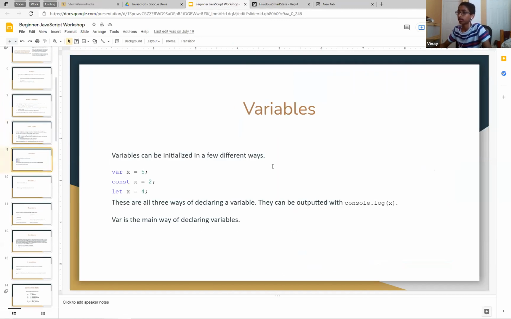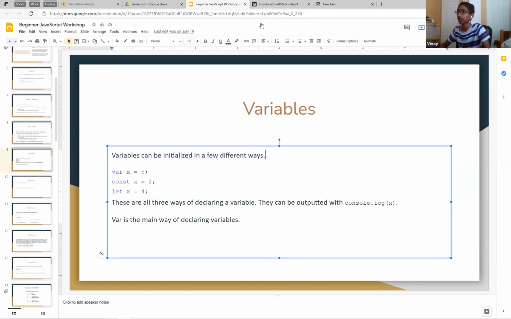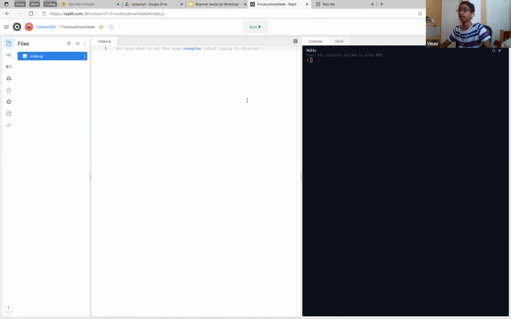And then variables. There are a few different ways. Oh, I forgot that we didn't actually go through what variables are. Variables are just like containers. Think of them like a box, and you can store whatever you want in the box. Okay, so let's copy all of this. So these are three ways of declaring a variable, just like a box, right? They can be outputted with console.log, and var is the main way of declaring them, right?